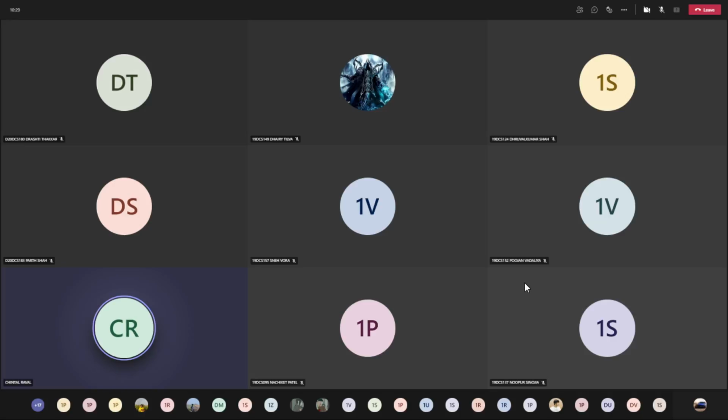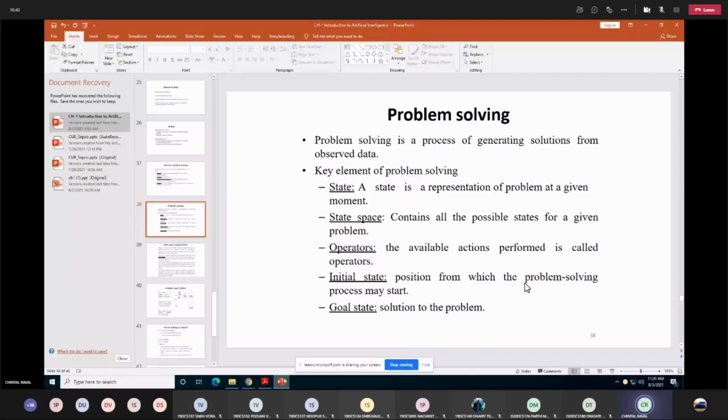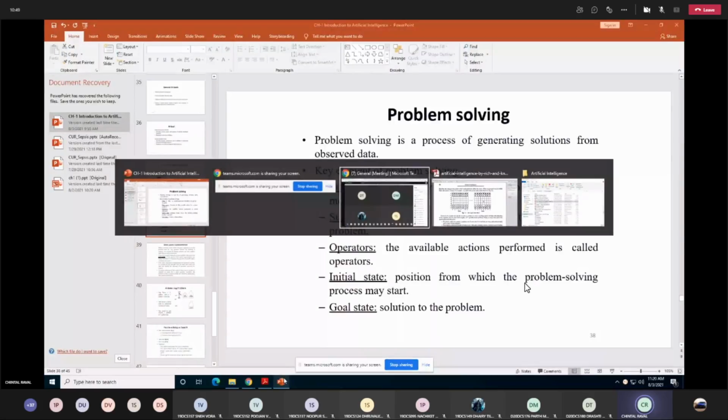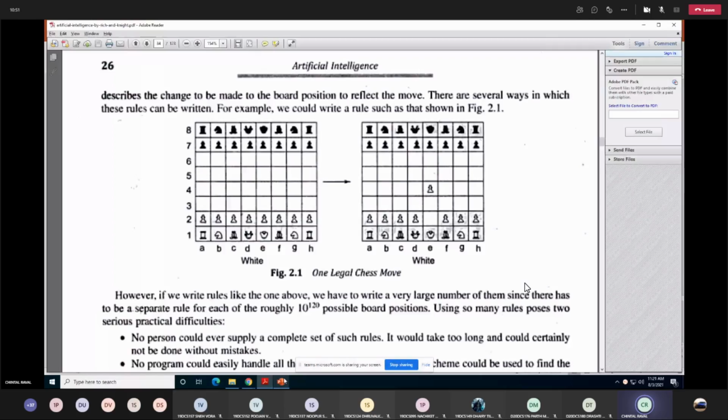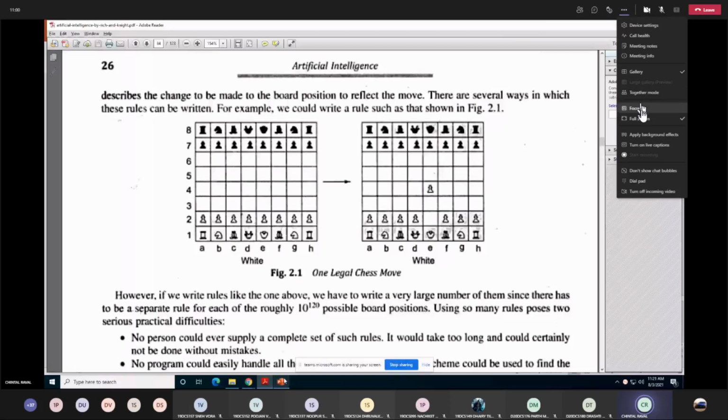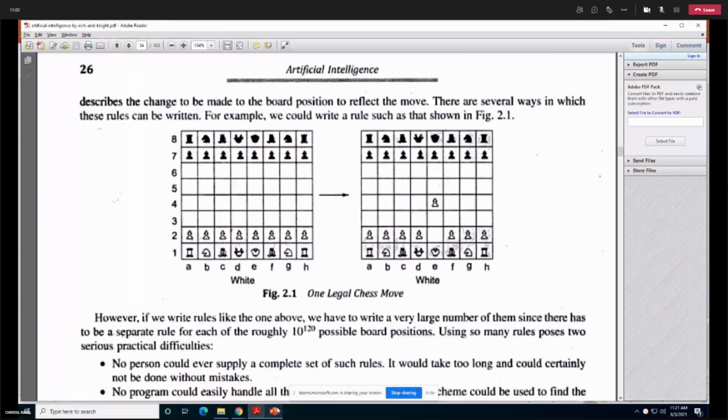See students, the topic that we are going to start today is problem solving. I'm sharing my PPT for it. Problem solving is the second half of your first unit. So let's start with an example. On my screen you can see a game of chess. The problem statement I pose to you as a software programmer is: play chess. I need a program that enables me to play chess.